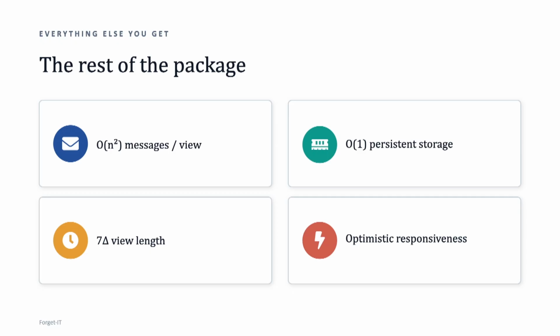We also cared about obtaining constant persistent memory, okay? We also cared about having decent worst case view duration. So if there is a failure, we wanted to minimize how much we are going to lose before we go to the next view. And then we obviously cared about optimistic responsiveness, right?